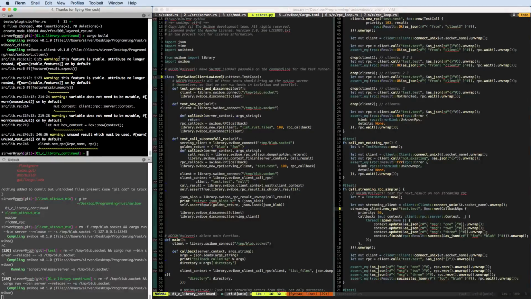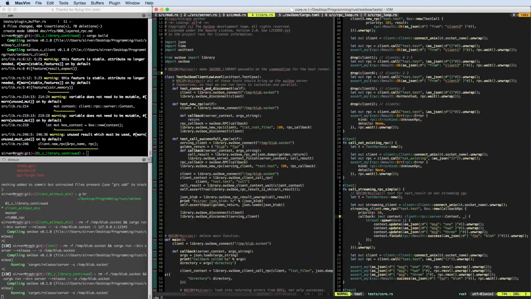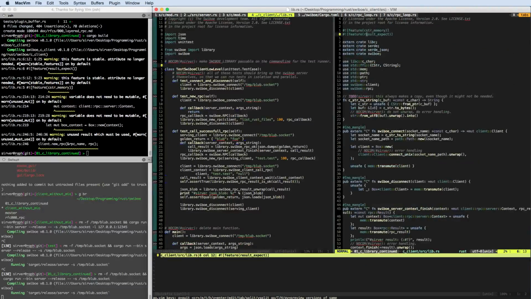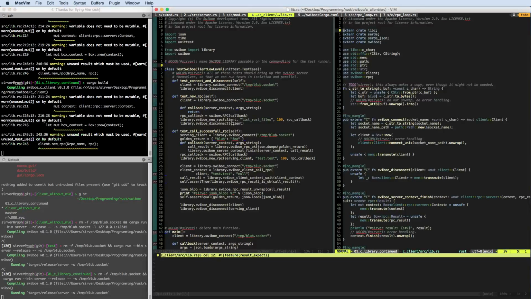And I updated my version on my system to the latest nightly, and on the latest nightly, the result expect feature is actually stable, and the same goes for the C string memory features. So we can actually get rid of those. That's really nice. We use this one here, this one here. We don't need those anymore, and then we can build again. And then we have to see if the tests still pass.